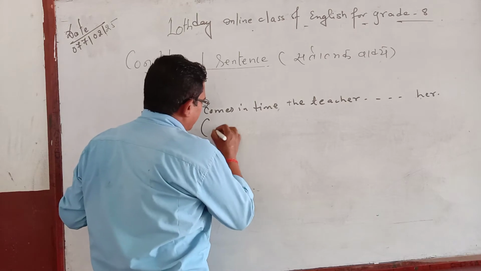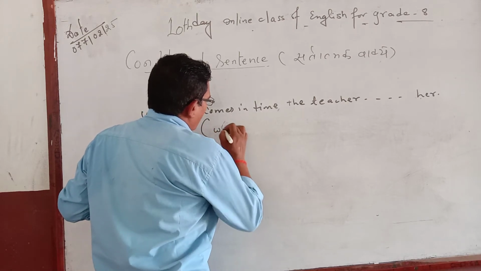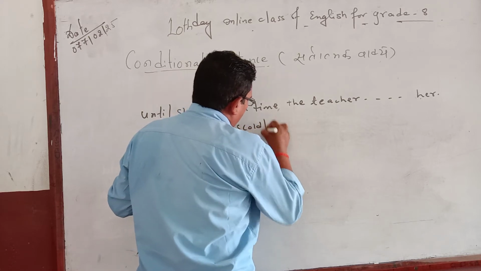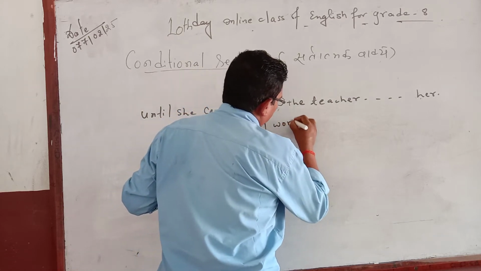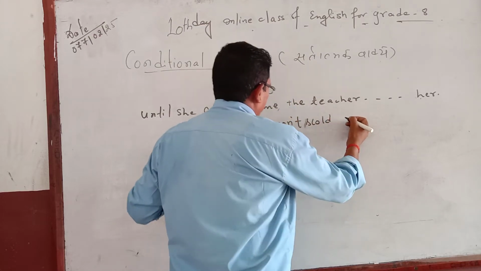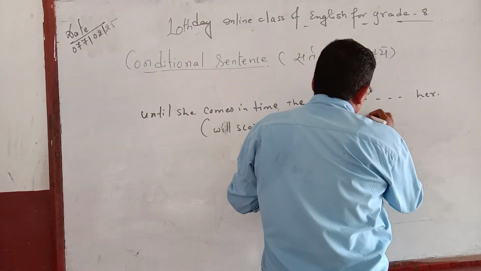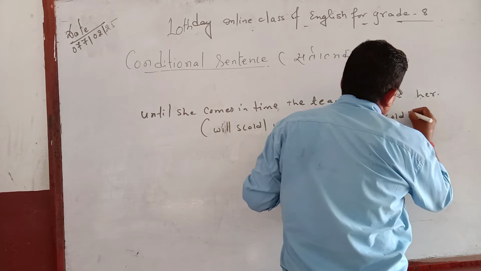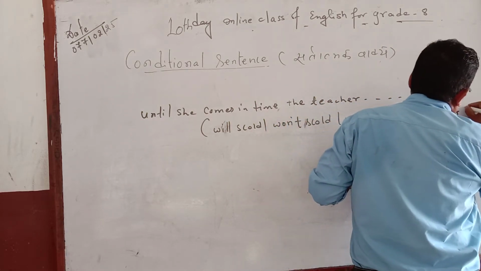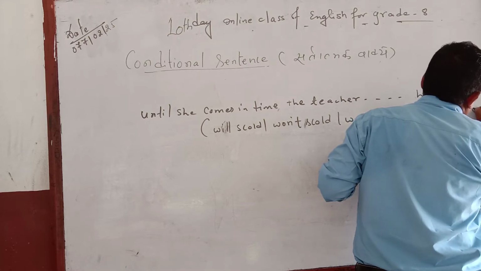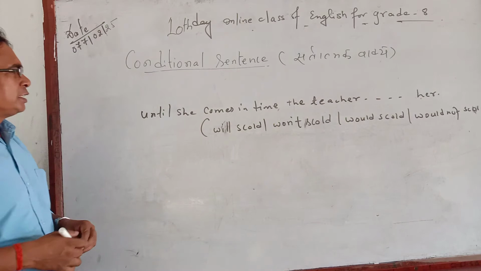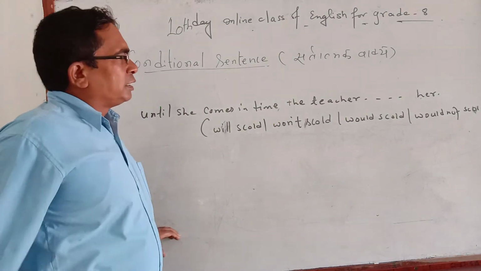And the given options are: will scold, won't scold, would scold, would not scold. See the question: Until she comes in time, the teacher dash her.